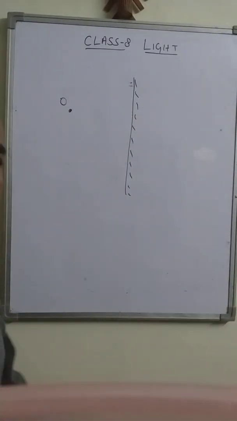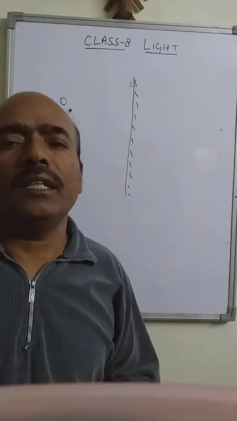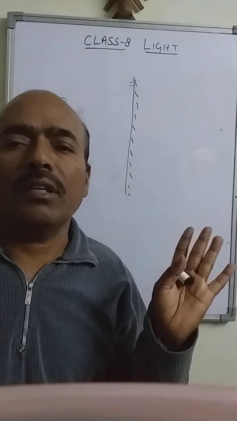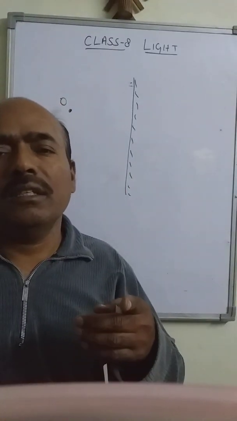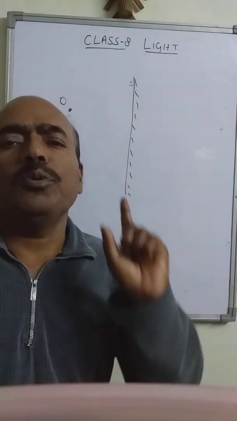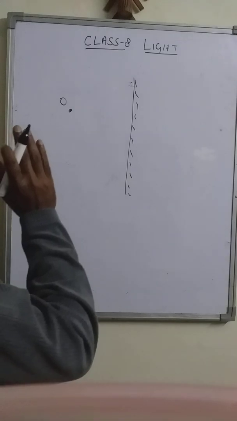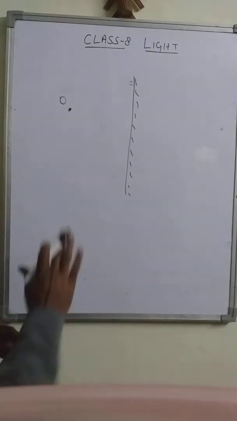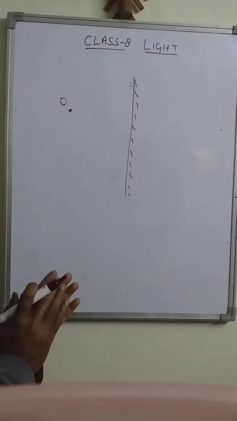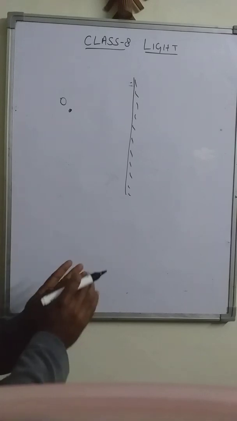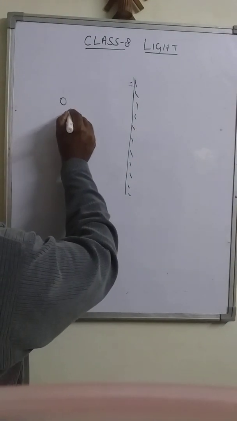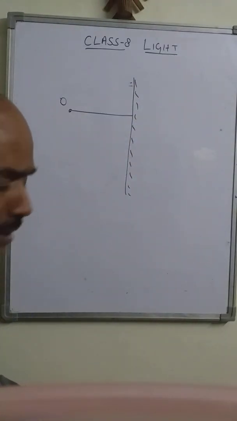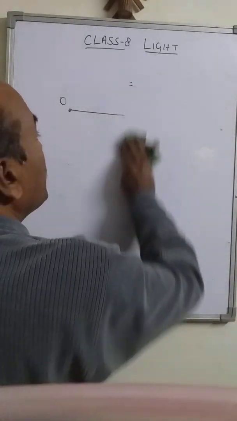Here, from the object, a number of light rays are released, but we need at least 2 light rays. Because to form the image, we need a minimum of 2 light rays. And those 2 light rays may be taken in any direction, but they have to travel towards the mirror. Now, I take one light ray traveling towards the mirror perpendicular to it. Right? Let me draw this mirror properly.